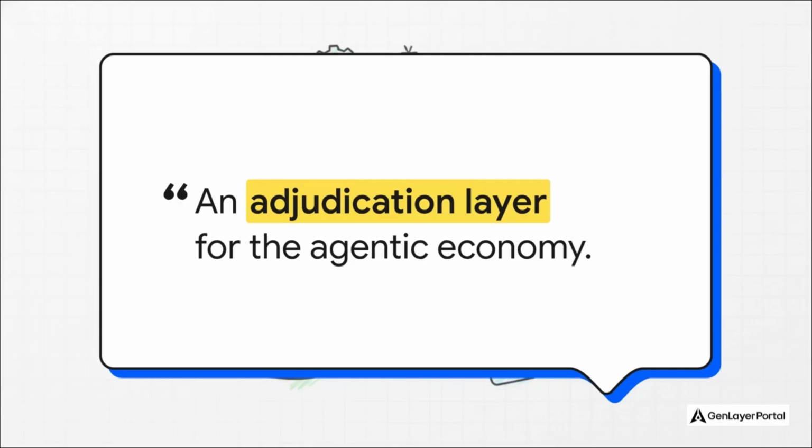Now, what's really interesting about this is how they bridge that gap. To fill this massive void between rigid code and messy real-world ambiguity, GenLayer defines itself as an adjudication layer for the agentic economy. The absolute best way to frame this in your mind is to look back at history. Bitcoin brought decentralized consensus to money, right? Then Ethereum brought decentralized consensus to programmable computation. Well, GenLayer wants to bring decentralized consensus to decisions that involve meaning, ambiguity, and real human-like judgment.